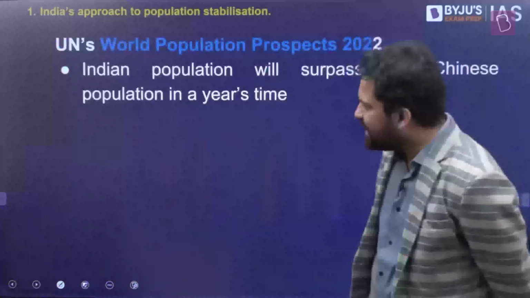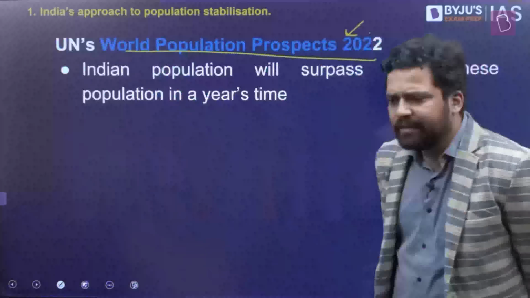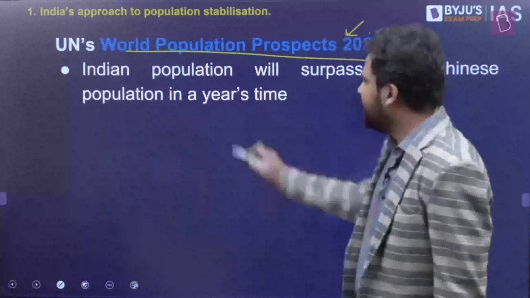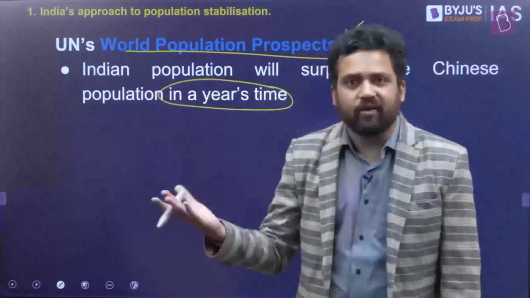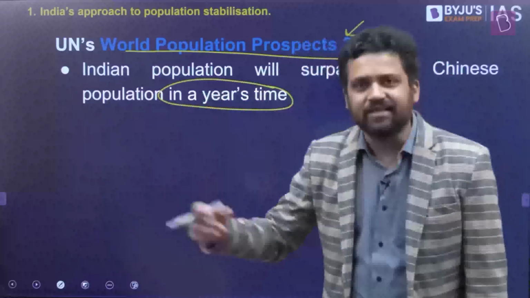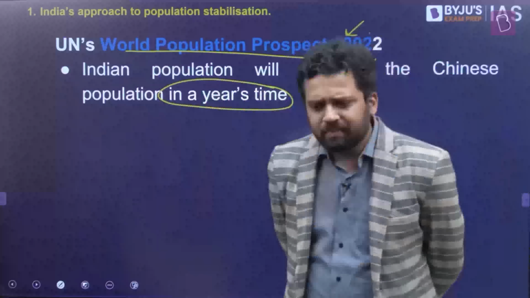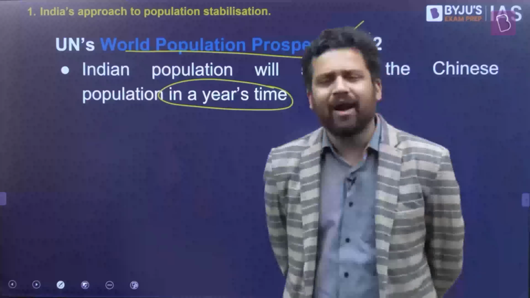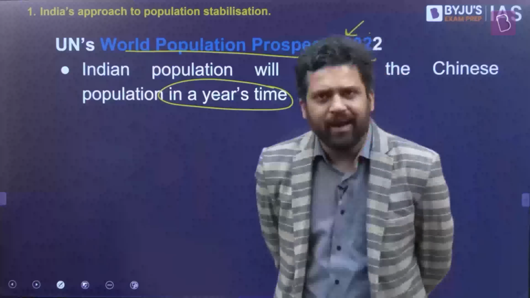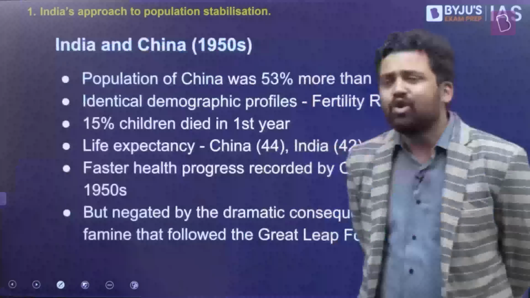Now, why are we discussing this? So recently, a report came out, World Population Prospects 2022, and this report is saying that India is going to overtake China's population in a year's time. In the past also there have been different kinds of estimates made that India is going to overtake China's population soon, in the next 5 years, the next 10 years. But now what they're saying is the next 1 year itself, India is going to overtake China's population. So India is going to become the most populous country. We should actually try to look at the trajectories of both countries. Right? So what happened over a period of time? Right? From 1950s onwards, how things have panned out for both countries. Now let's look at 1950s.